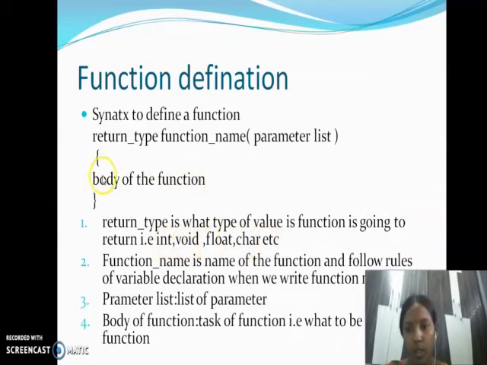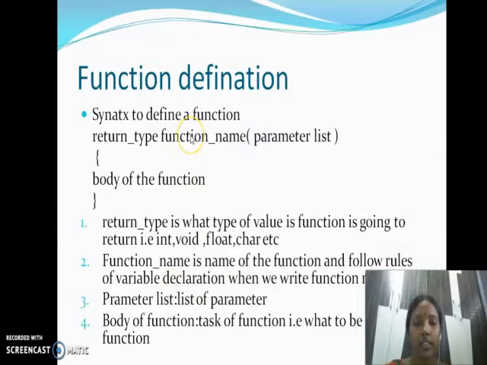In the body of the function, I am performing addition. I want to display this addition in the main function. So what we have to do is pass this summed value back to main. So this function also returns some value, and that return type we have to specify. If it returns an integer value, int. If you want to return nothing, void. If it is a float, write float. Character, char. Now function name is the name of the function and follows the rules of declaring a variable.